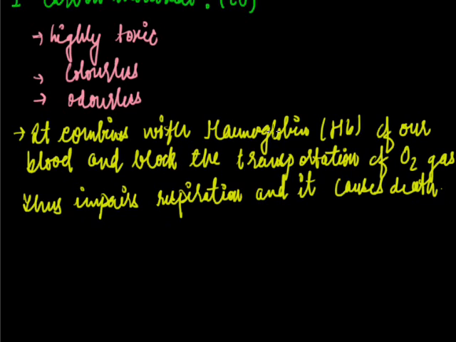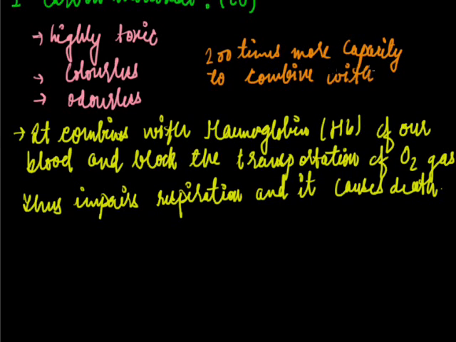As you all know, oxygen is combined with hemoglobin for transportation to our various body parts. But what happens if the carbon monoxide in the environment is high? The hemoglobin present in the blood will combine with carbon monoxide, because carbon monoxide has 200 times more capacity to combine with hemoglobin.